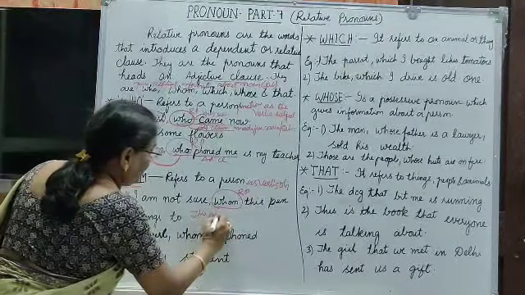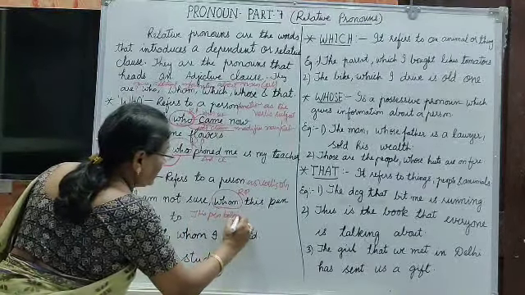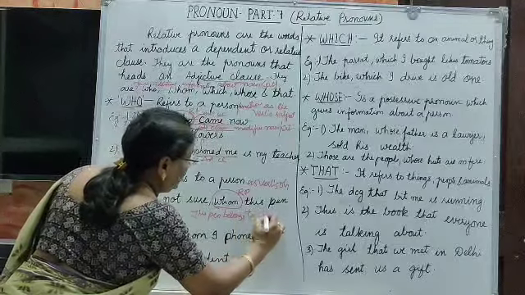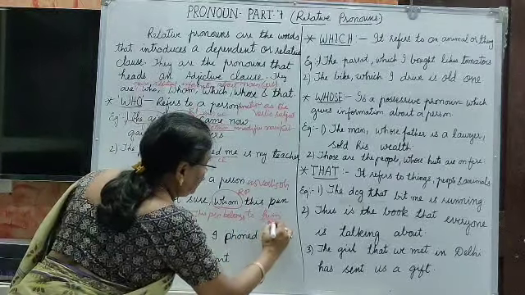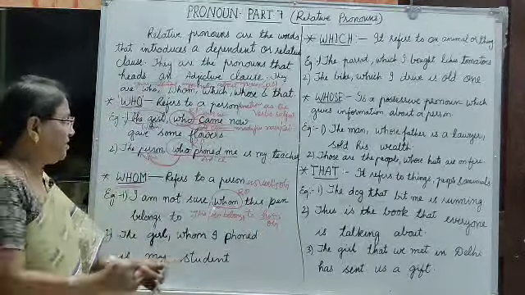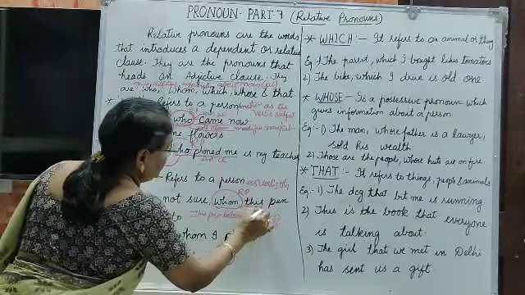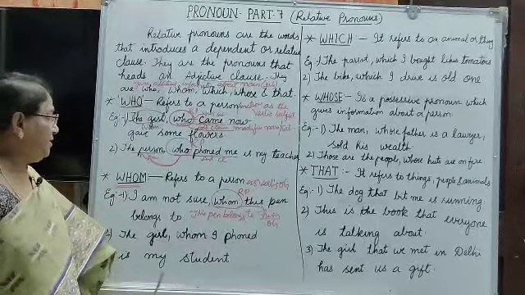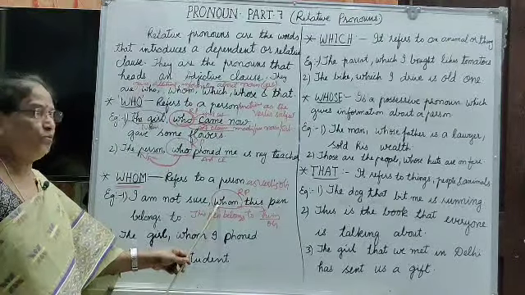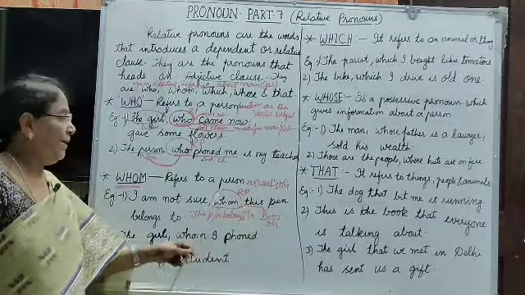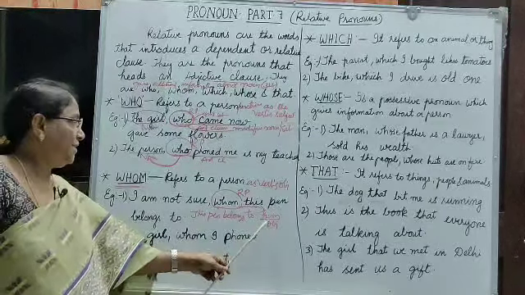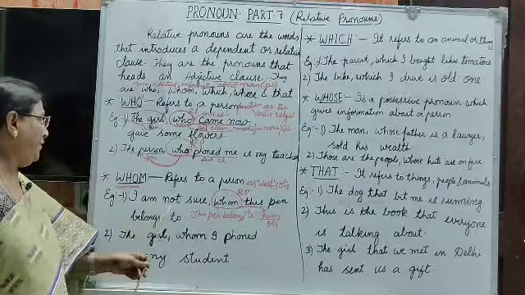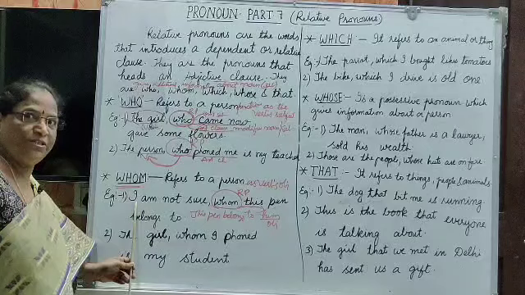This pen belongs to him. See, this him is an object, so whom refers to him, and whom functions as an object. Because I am not sure, I is the subject here.